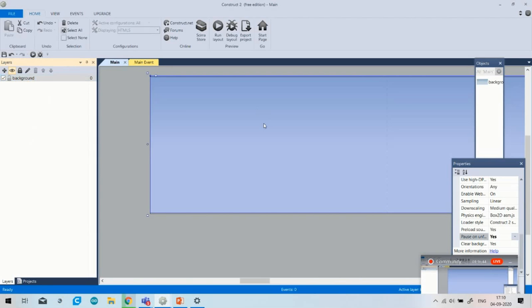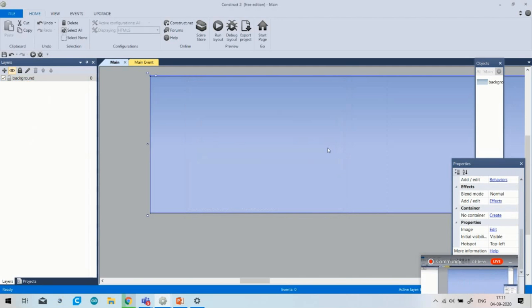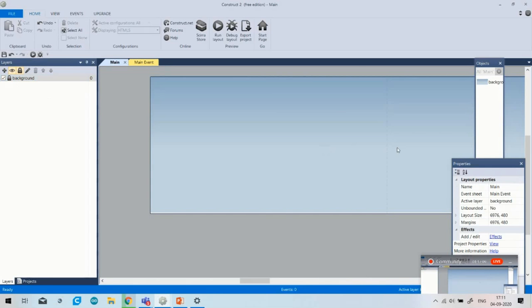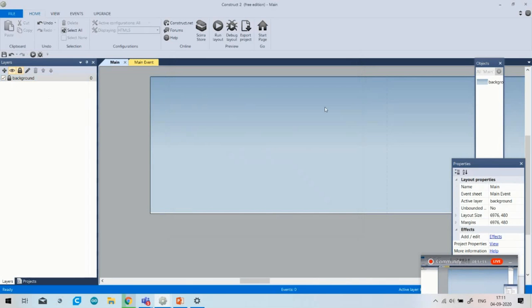Rename. After this, click on this white screen. Simply double right click on the white screen like this. Okay, after this you have to insert the background by the tiled background and just insert it again. Okay, after this, when you have worked all over your layer, just simply lock it. Now you will not do any changes in it.